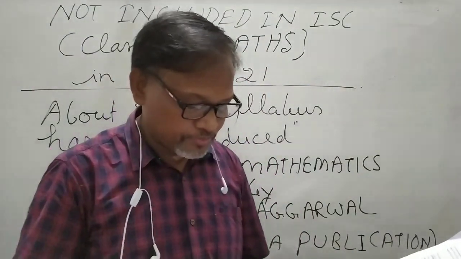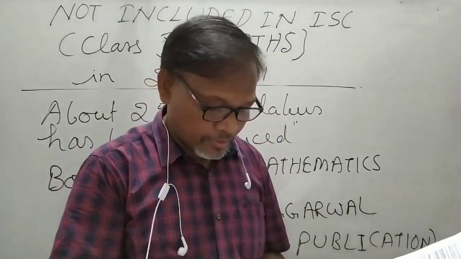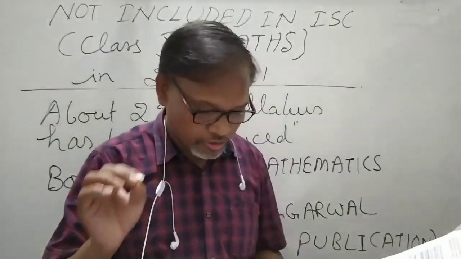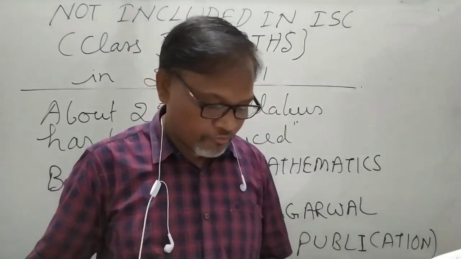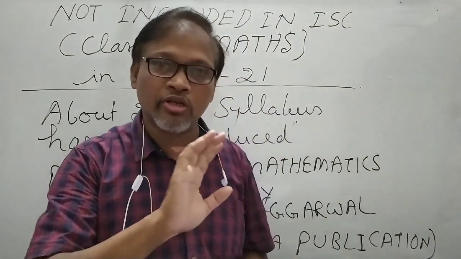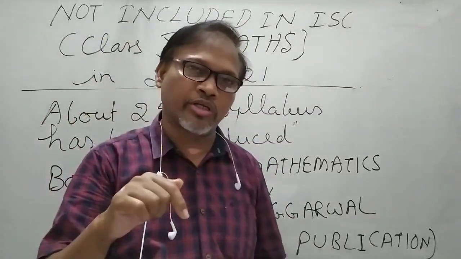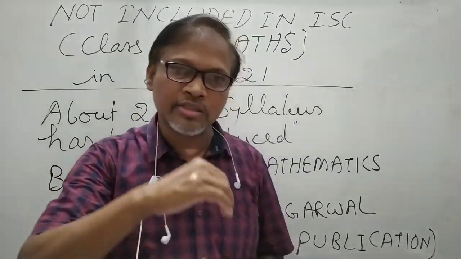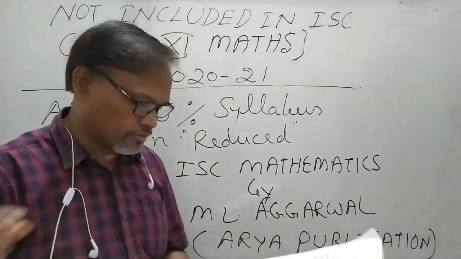Now calculus, that is chapter 13, limits and derivative. Limits involving exponential and logarithm functions will not come, means exercise 13.3 will not come, in which the limit x tending to 0, e to the power x minus 1 upon x, that type of limits will not come. This is given in exercise 13.3 in the ML Agrawal book.